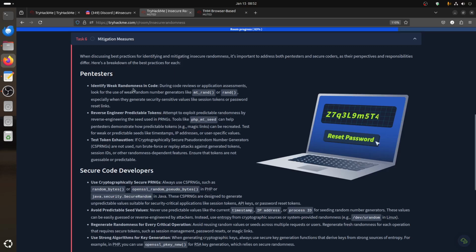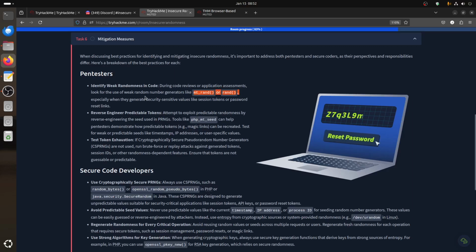So identify weak random in code during code review. That's why, for example, I love TryHackMe to do more rooms about code review or application assessment. Look for use of weak random. So if you are doing an open source application in GitHub or something, just search for this function.